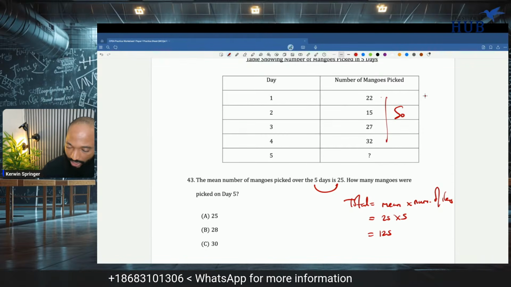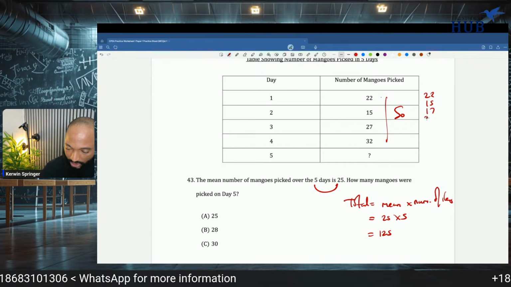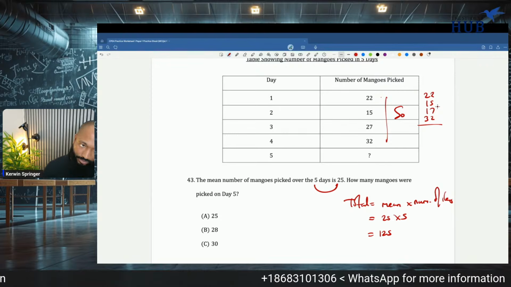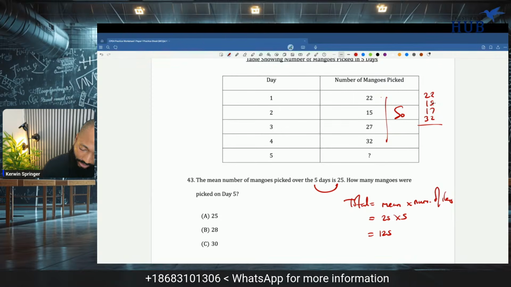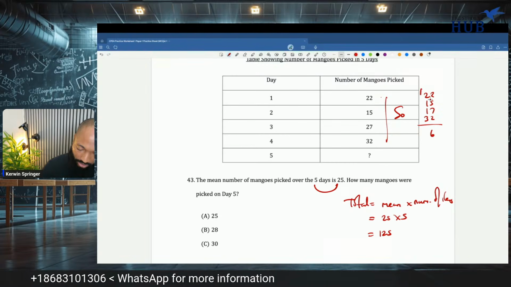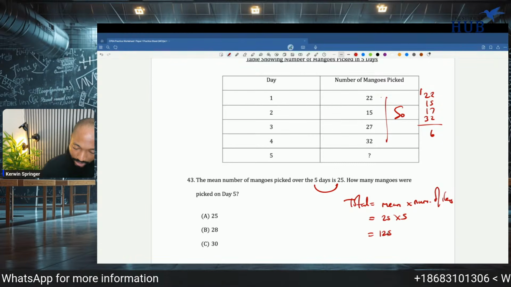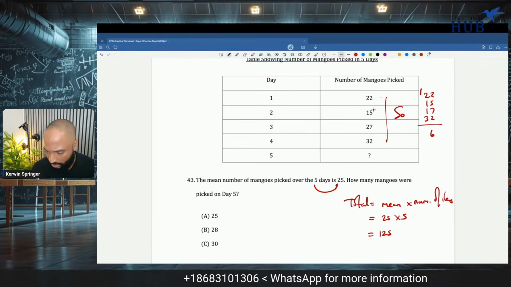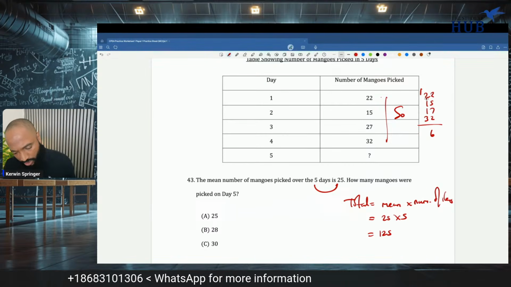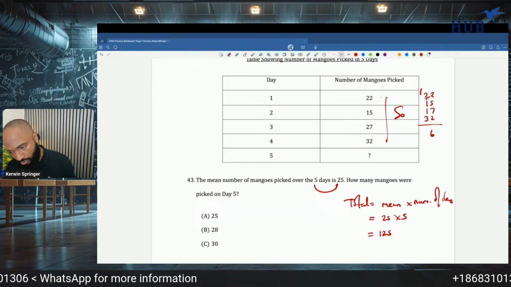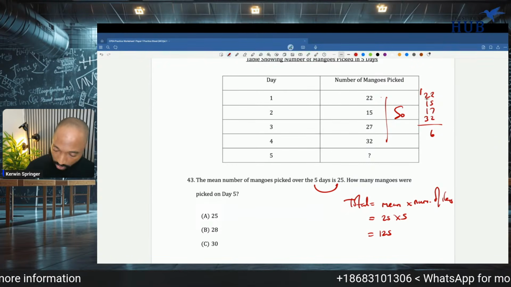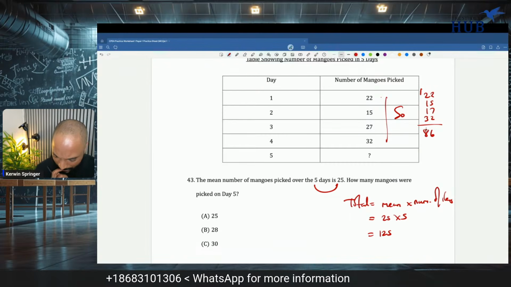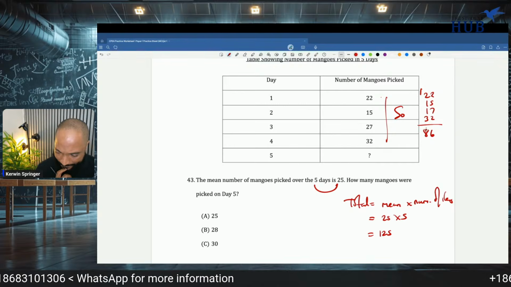So far, when I add up 22, 15, 17, and 32, I am getting 86.